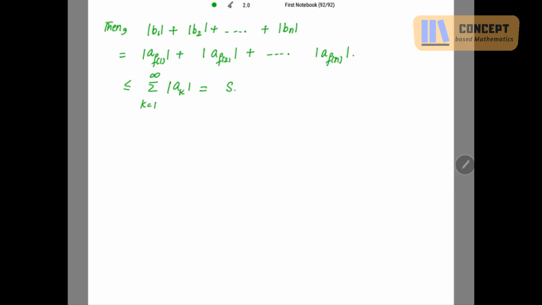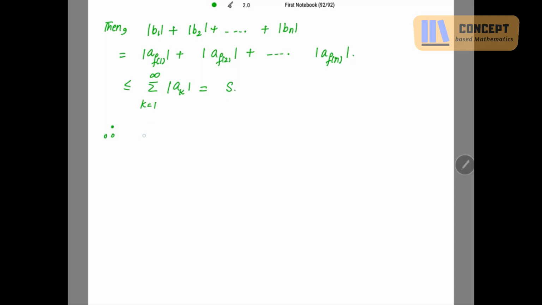It is given to us that the infinite sum of mod a_n is s. Now, the sum of the first n terms has bounded partial sums, because this sum is less than or equal to some number s.